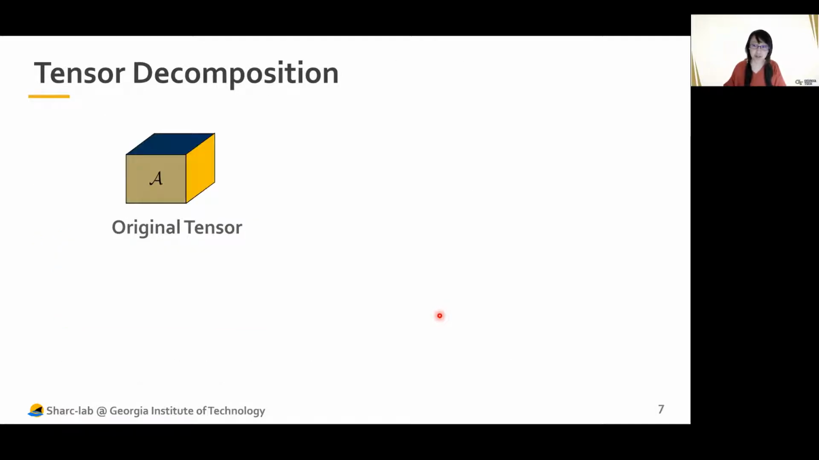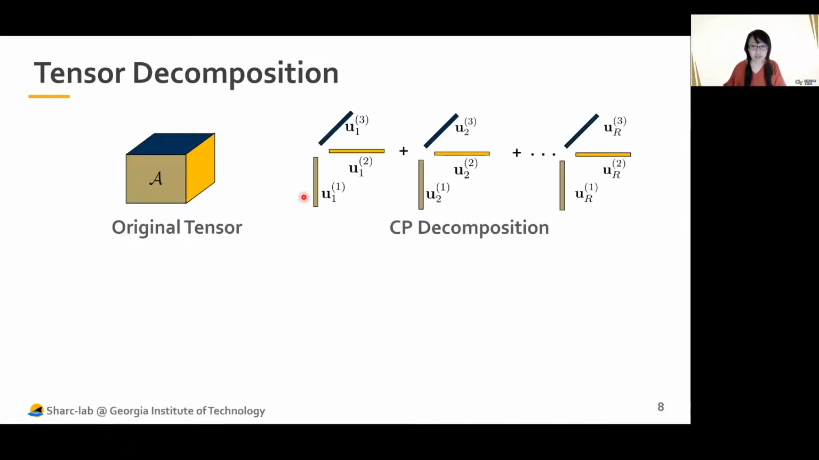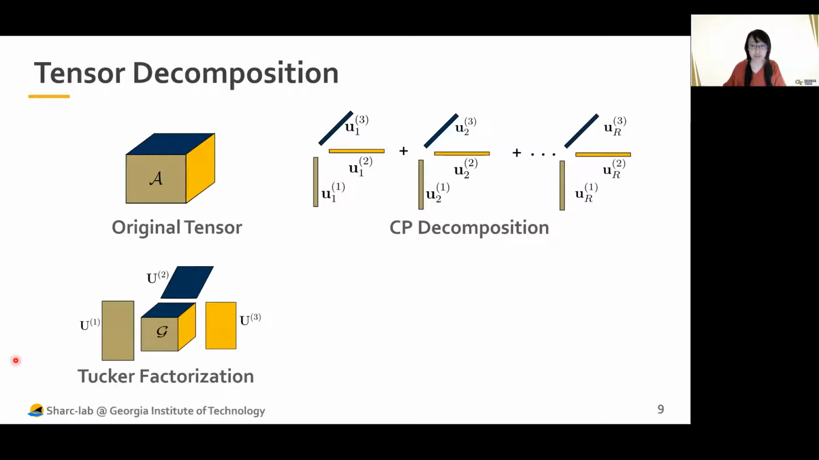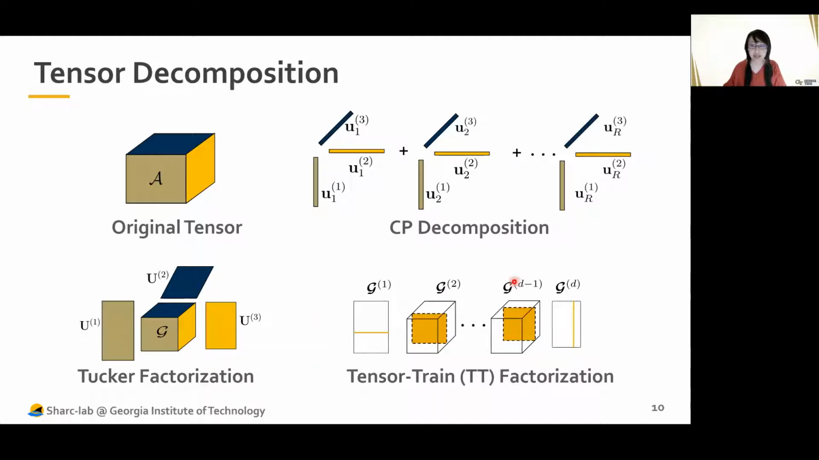So here is some background knowledge. What is tensor decomposition? This is the original tensor. In this case, this tensor is order 3. This is the CP decomposition, where each term can be represented using 3 vectors, and we just need to sum them up. This figure is an example of Tucker factorization, where the tensor in the middle here is much smaller than the original one. This last one is called tensor train factorization, or also tensor train matrix format, where the original tensor can be decomposed into 2 vectors and several matrices.